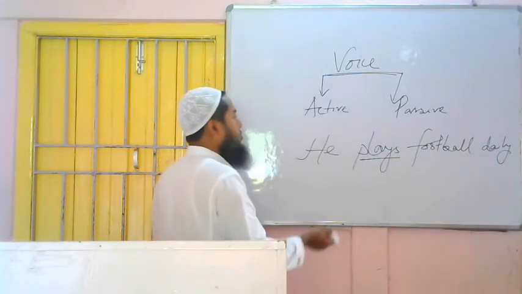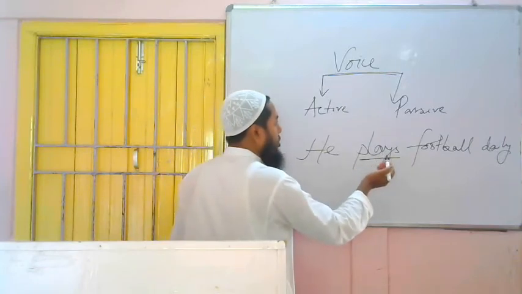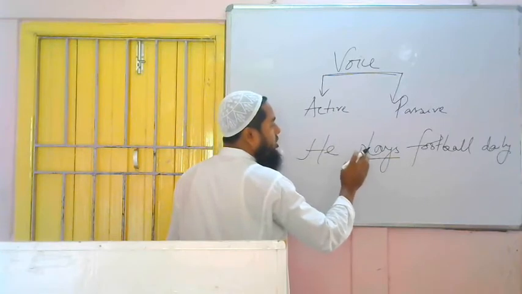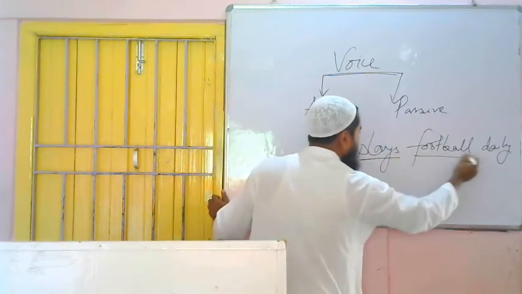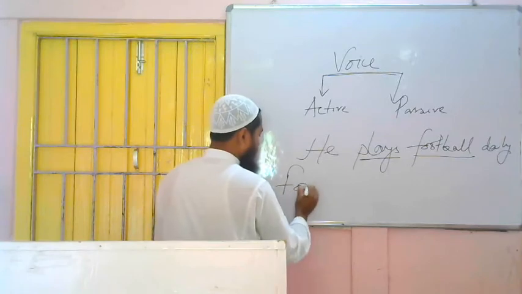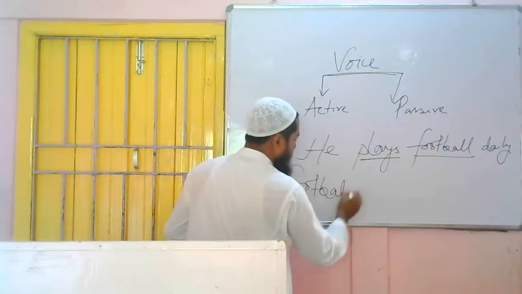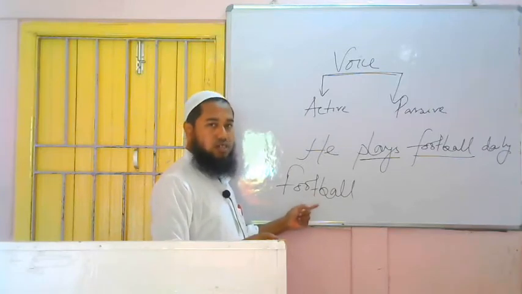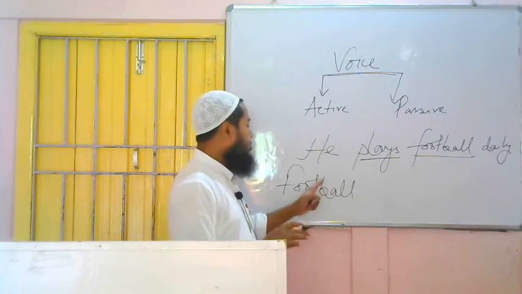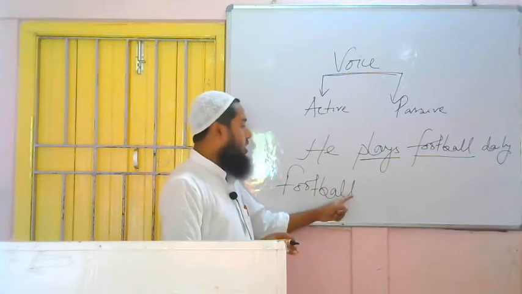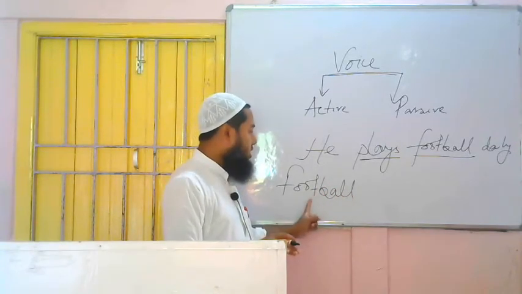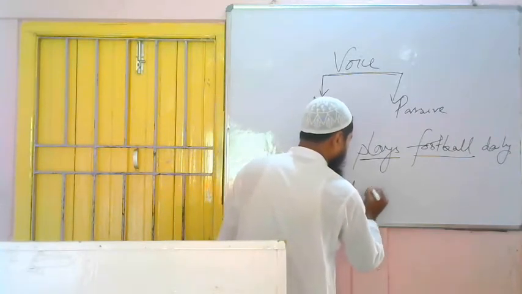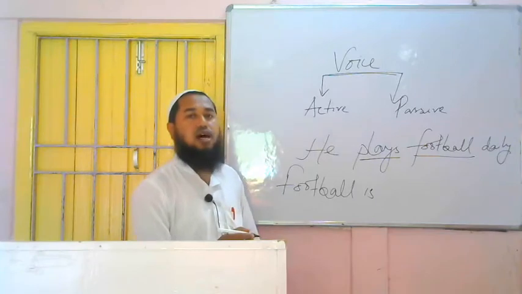So first rule, what I said, what to do, we have to bring object in place of subject. So here it is not I, we, he, she, they. So it will not change. As it is, we have to bring it at the beginning. Football. And secondly, what I said, according to a new subject, now football is our subject. According to a new subject, we have to use what? Am or is or are. So this is third person singular number. It is not footballs. So it is third person singular number. So with third person singular number, what we use? Is. Football is.